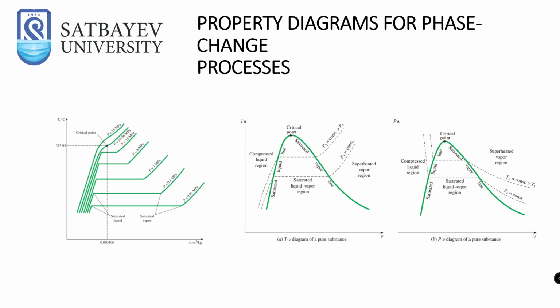And if you drop the temperature by 1 centigrade, we will get back into the saturated liquid-vapor region. At constant P1, for example atmospheric pressure, if you heat the water, it will boil, and the vapor will be heated and will be called the superheated vapor region. It means that if you drop the temperature of the superheated vapor by 1 centigrade, it will not turn into the saturated liquid-vapor region. It could turn to saturated vapor, not the liquid-vapor region.